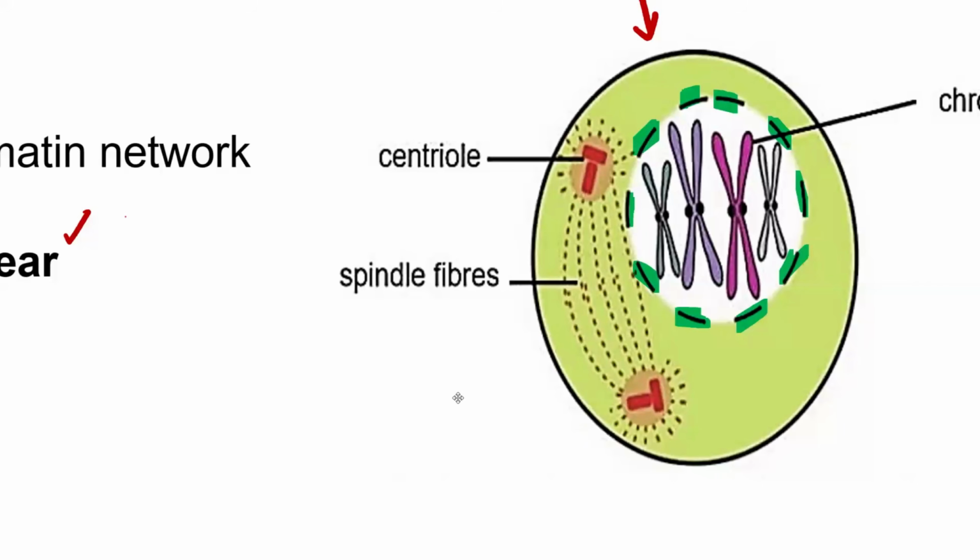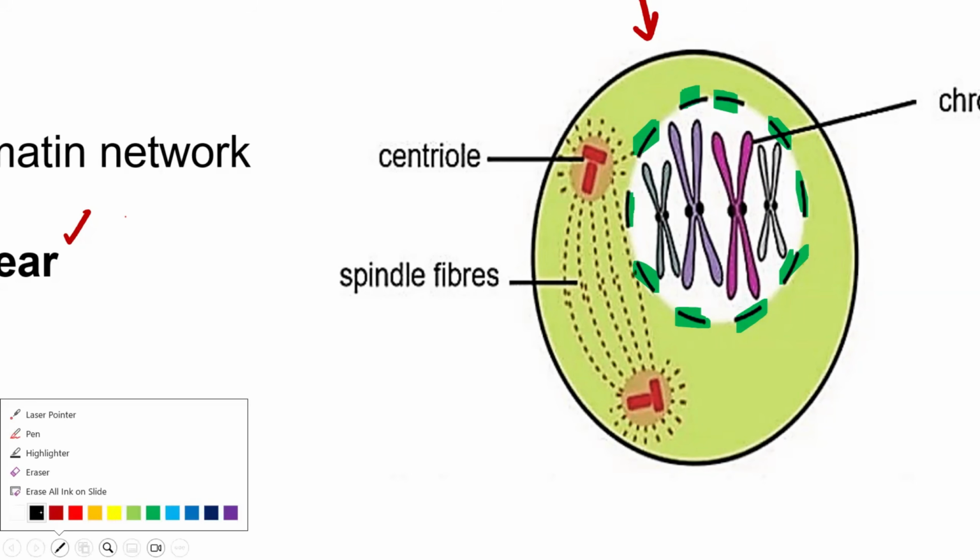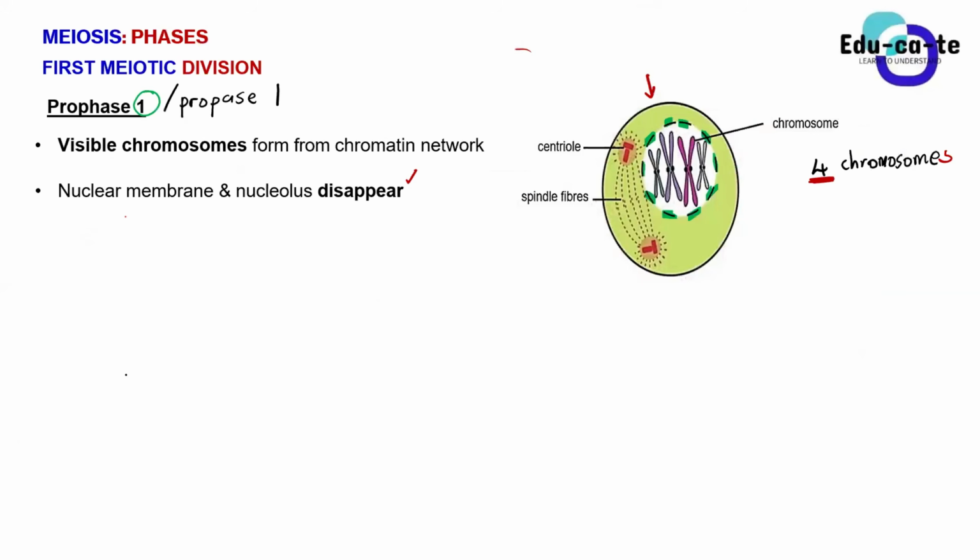We can only see chromosomes inside this nucleus, okay? So the nuclear membrane and the nucleolus start to disappear. They start fading away, okay? They start to disappear, or we can say that they start fading away. So that is one of the events that take place during prophase 1, or this is one of the ways that we can identify that this is prophase 1 taking place.